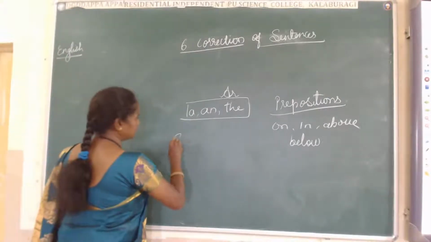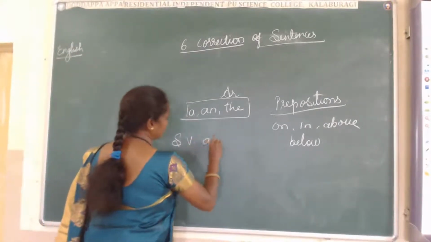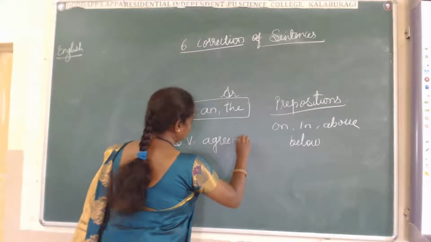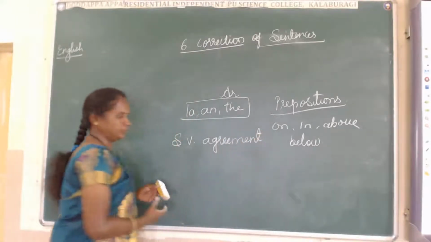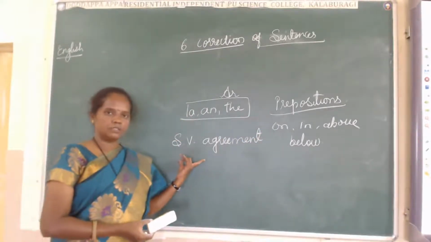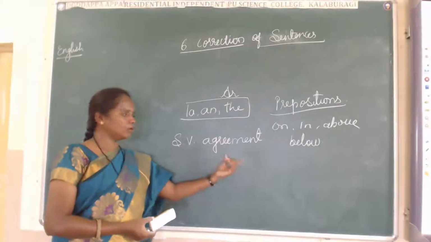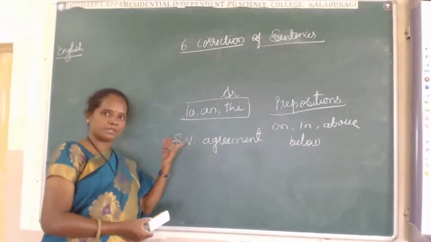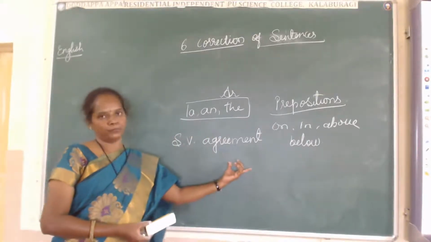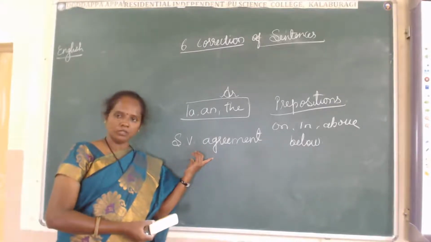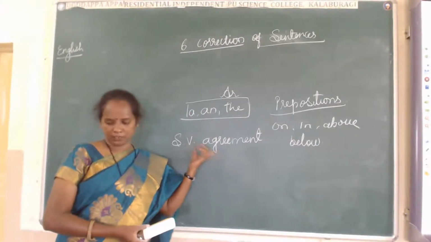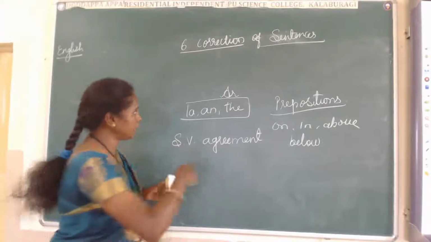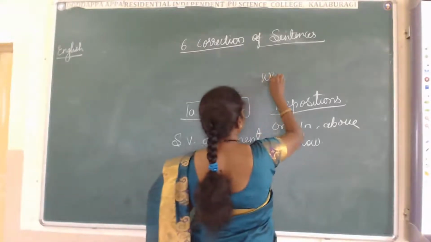And then next, I told you, subject verb agreement. Sometimes the subject will be plural and the verb will be singular. Sometimes the subject will be singular and the verb will be plural. This is also a major mistake in a sentence. Then again, word order.